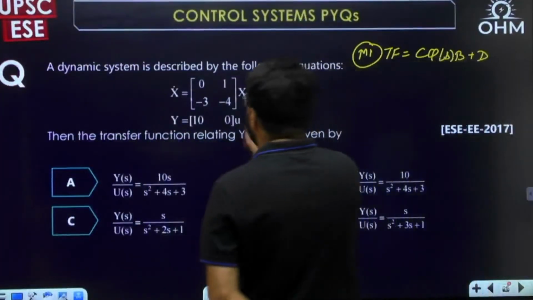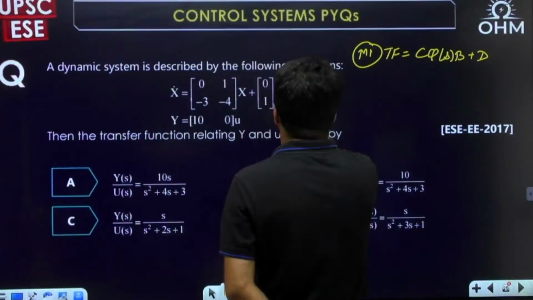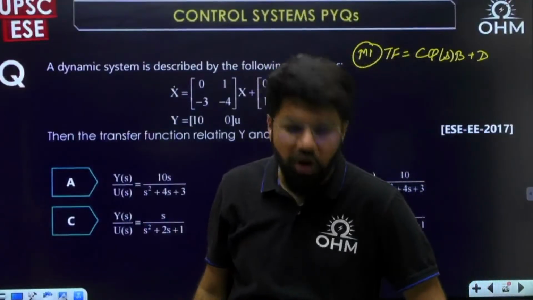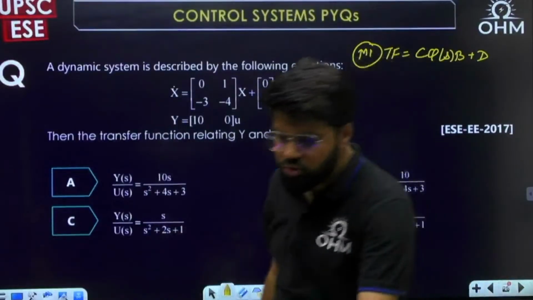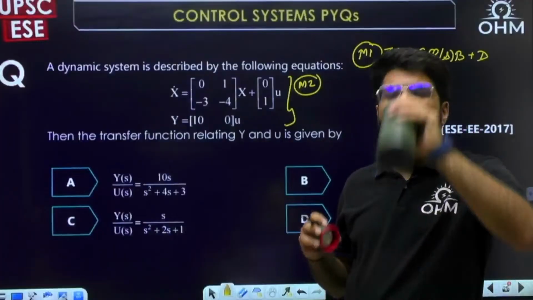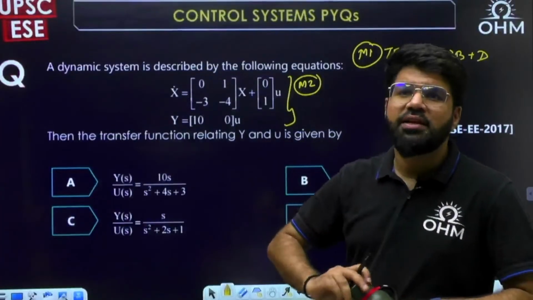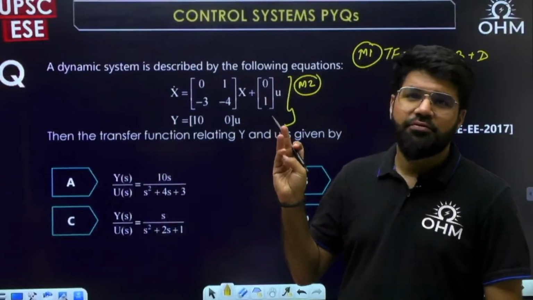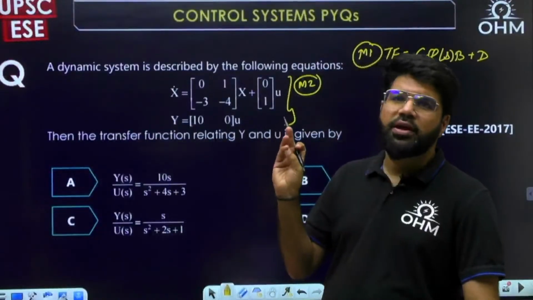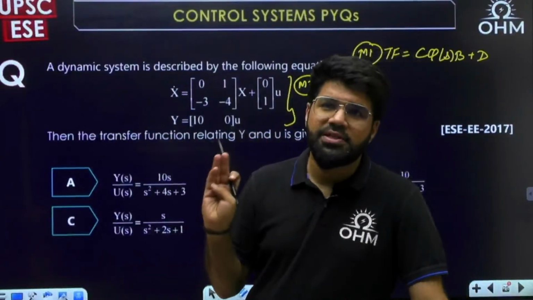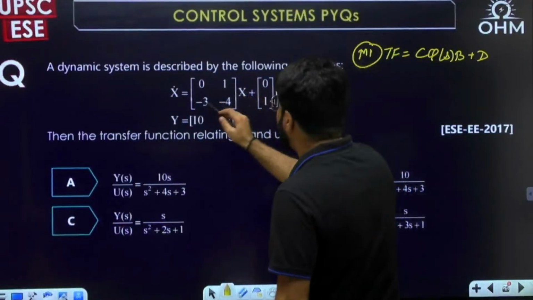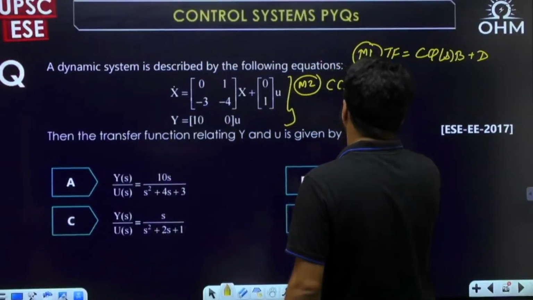Method number two: if you identify the state space model, there are four important state space models in the standard canonical forms which you must all remember. If you really want to solve state space analysis questions quickly, you should remember these formats: CCF, OCF, DCF, JCF. Controllable canonical form CCF, observable canonical form OCF, diagonal canonical form DCF, Jordan canonical form JCF. And yes, this is directly 0, 1, minus a0, minus a1. This is directly the CCF model given.